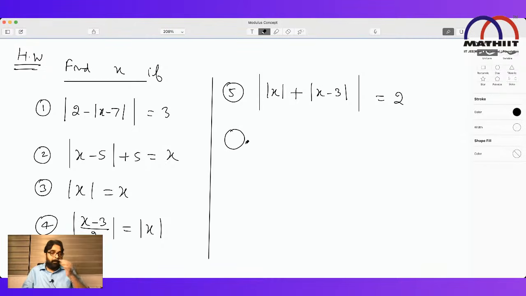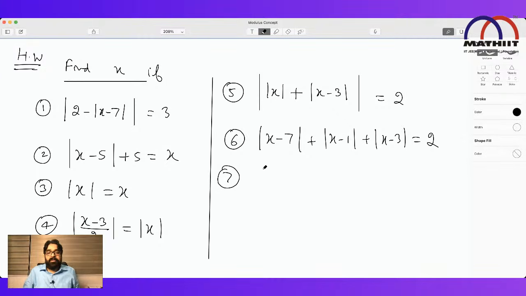Next, sixth one, mod of x minus 7 plus mod of x minus 1 plus mod of x minus 3 is equal to 2. Seventh, mod x minus 1 minus 3 by 2 minus mod x equals 5.